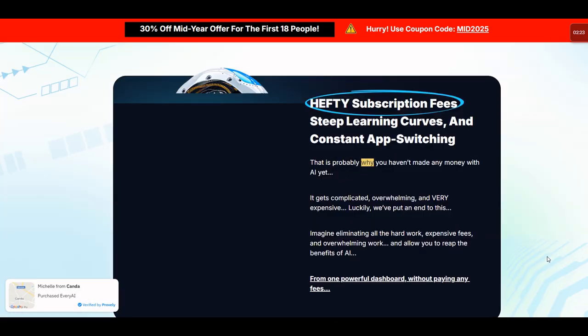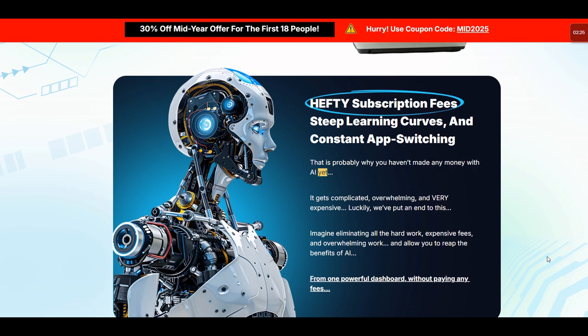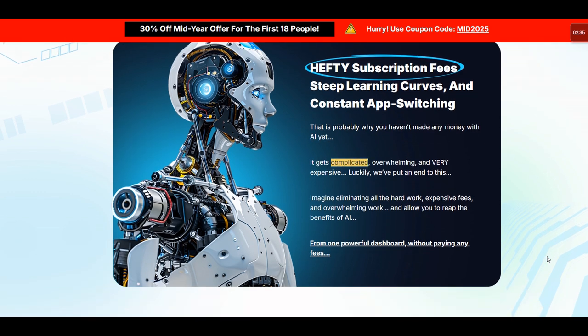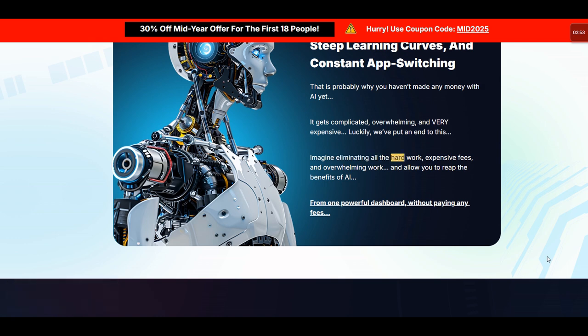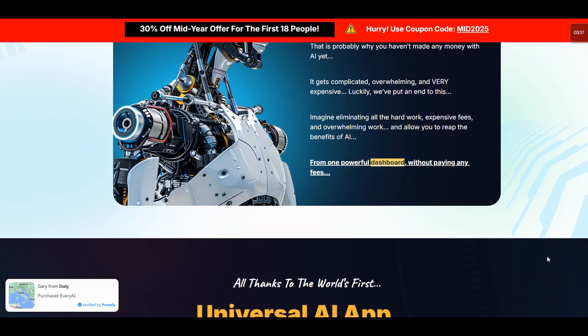That is probably why you haven't made any money with AI yet. It gets complicated, overwhelming, and very expensive. Luckily, we put an end to this. Imagine eliminating all the hard work, expensive fees, and overwhelming work, and allowing you to reap the benefits of AI from one powerful dashboard, without paying any fees.